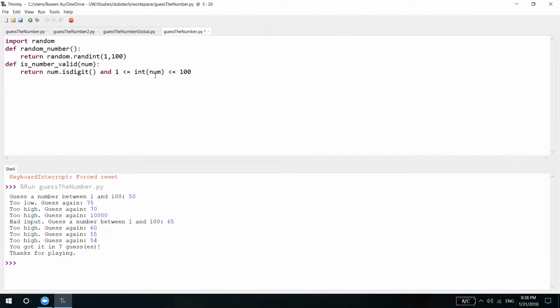If one of them is false, this will just return false. So if the number is a digit but it's like 10,000, then this will be false. But if the number is not a digit at all, then this method will stop immediately. This is the short circuit execution. And if you want to know more about it, I suggest you go back to workshop 2.